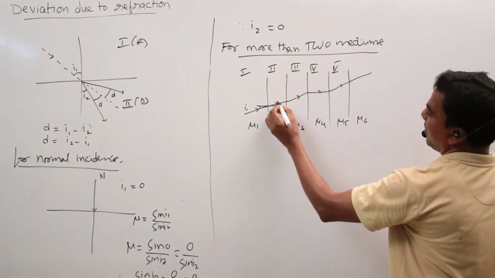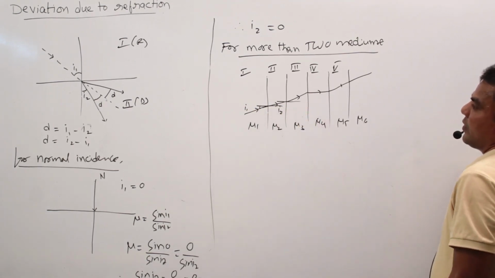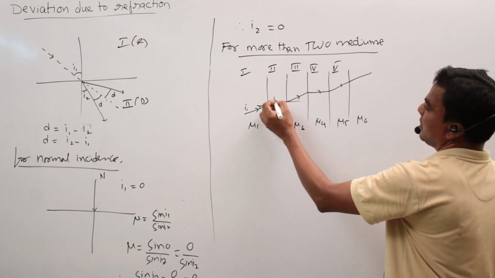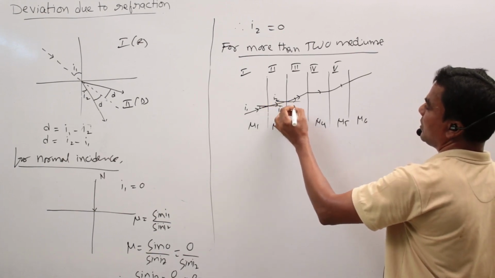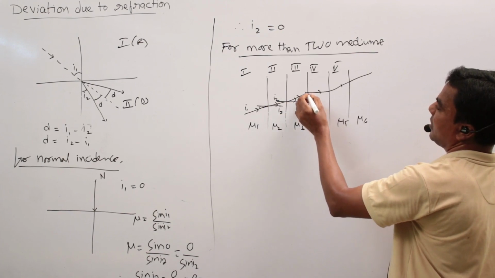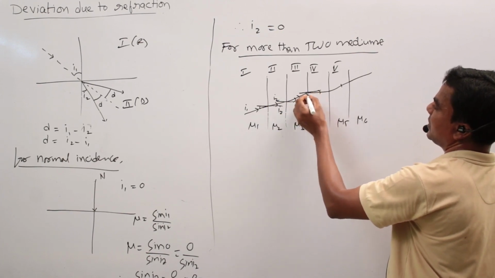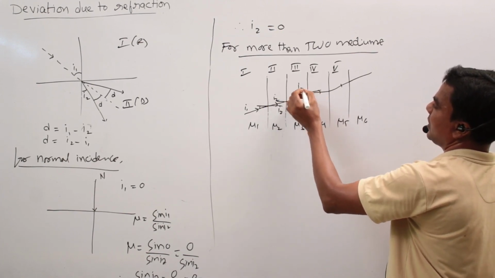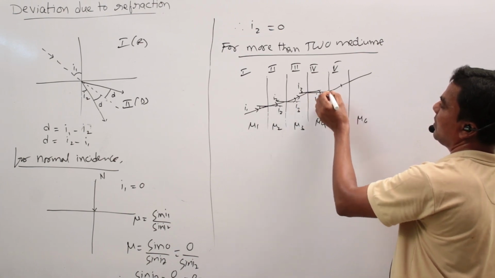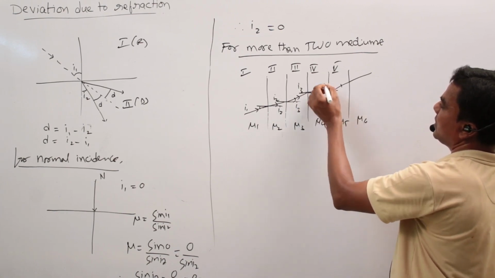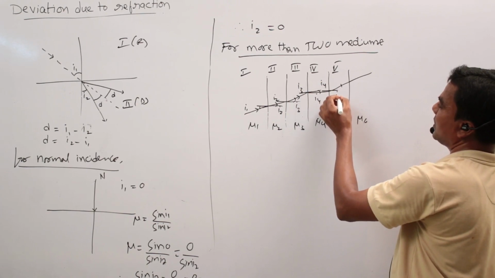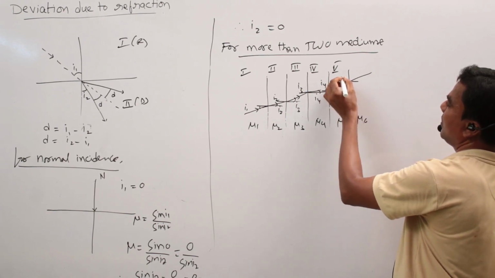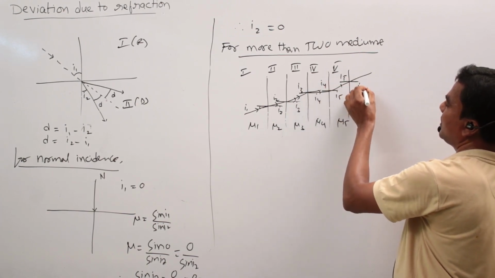At the boundary of the second refracting surface, this is I2, this is I3. In this region, this is I3, this is I4. In this region, this is I4, this is I5. So this is I5, this is I6.